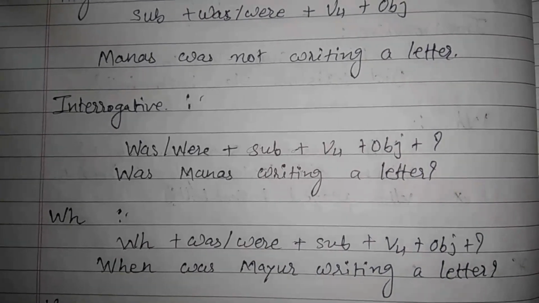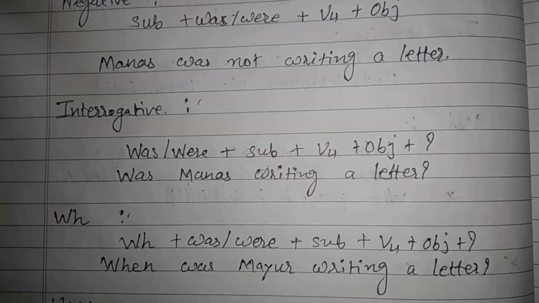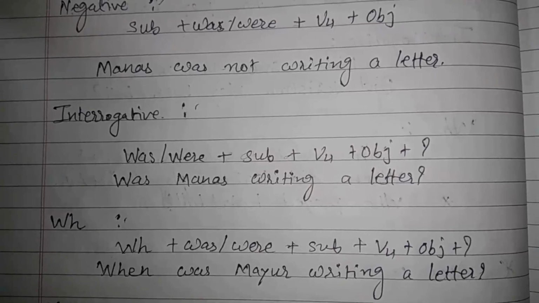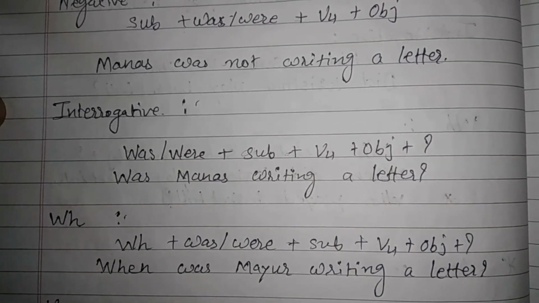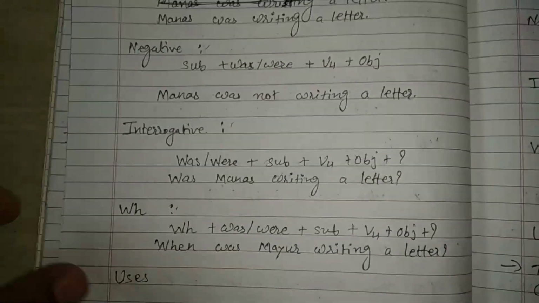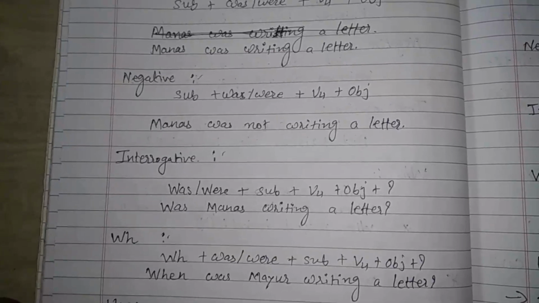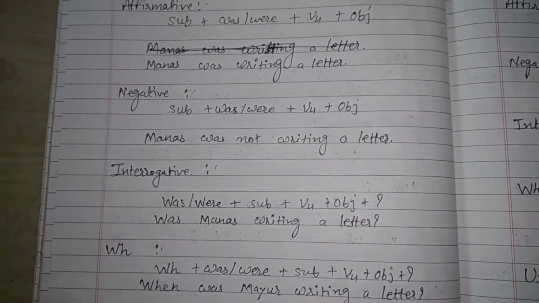WH question: WH plus was/were plus subject plus V4 plus object plus question mark. When was Mayur writing a letter? Now here I have explained the different types of sentences as well as their format and one example of each.